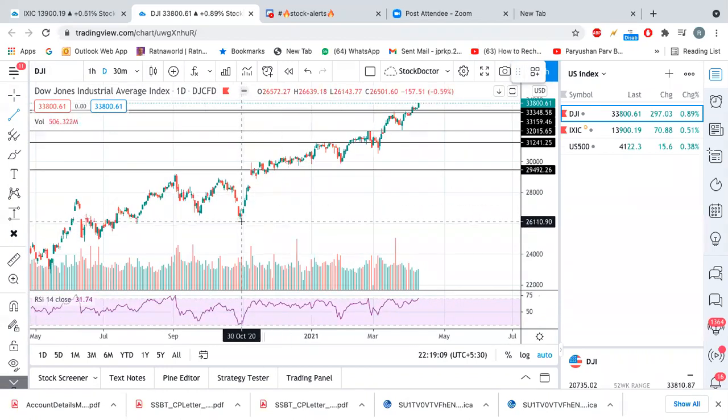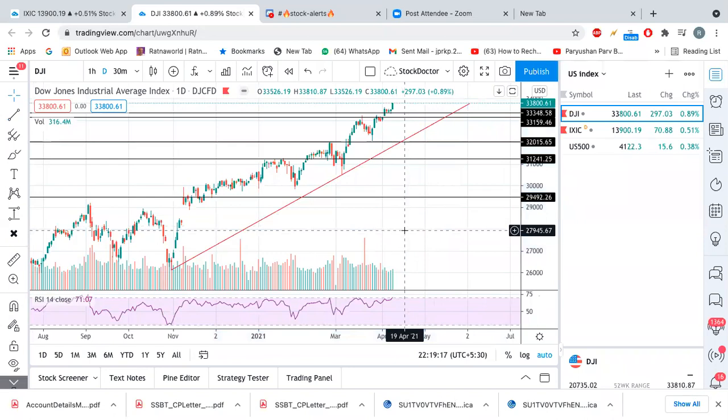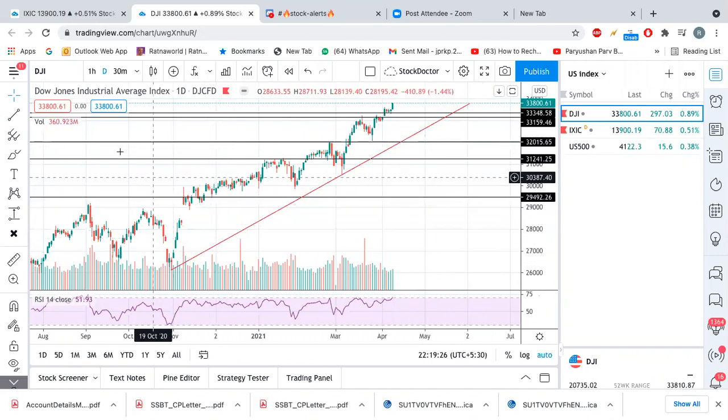If I select the lowest point from here, the trend line looks like this, right? So what does the trend line say? That's what I said, that Dow Jones has long term support at 32,000. Dow Jones took support from here, went up, support from here, went up, support from here, went up, and it might come here to take support, and then start going up from here as well.